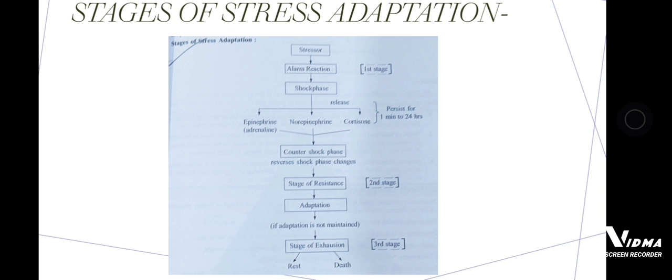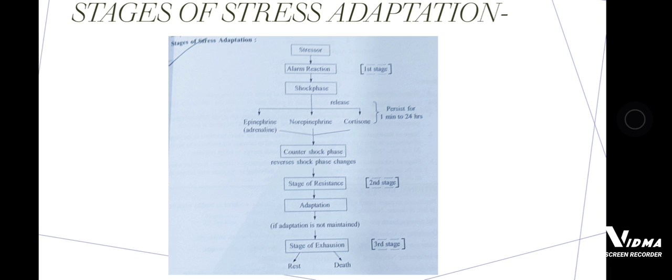After the shock phase, these three will release. Then after that, the counter shock phase, the reverse shock phase, will be there. The counter shock phase will lead to the stage of resistance. So in the first stage, alarm reaction, shock phase, epinephrine, norepinephrine and cortisone will be released. Then the counter shock phase will be there, which leads to the stage of resistance. It is the second stage of stress adaptation. After the stage of resistance, adaptation will come.